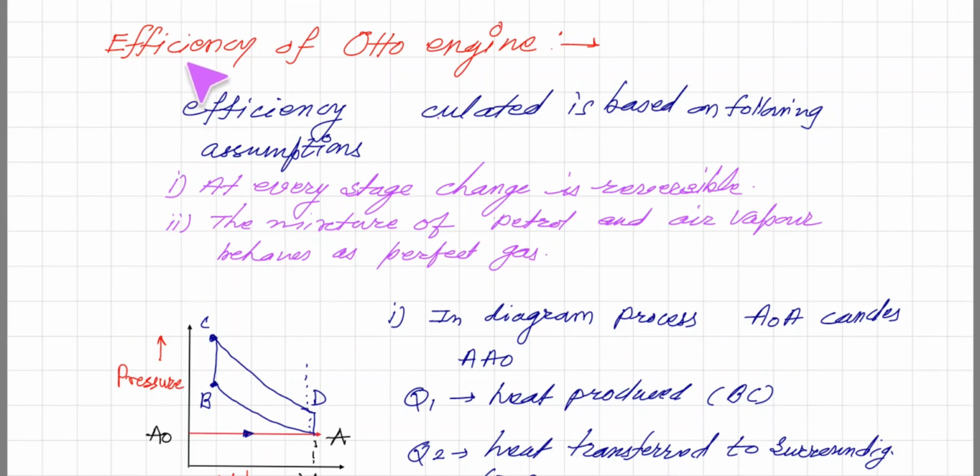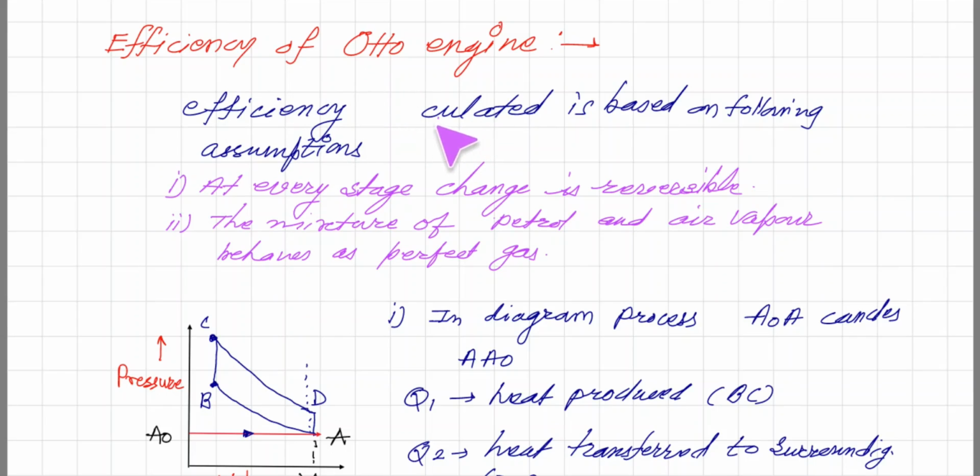Now let us consider the efficiency of the Otto engine. That means whatever amount of heat is produced by the fuel, we are going to see whether it is converted 100% into work done or not. That efficiency we are going to see, and we know that there is no ideal heat engine which can convert 100% heat into work.